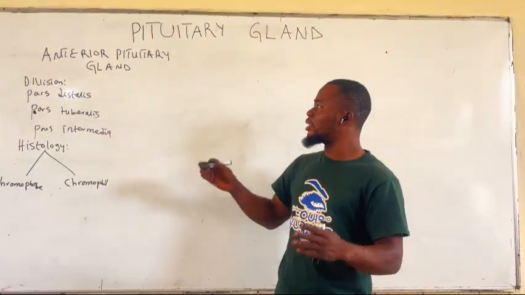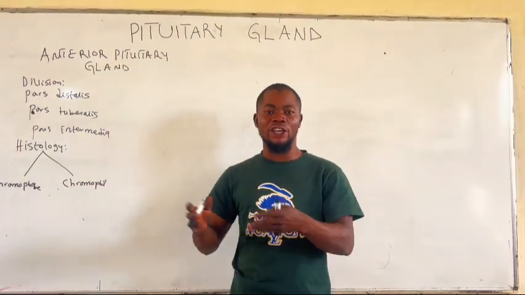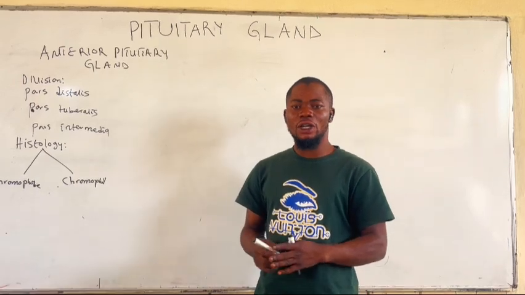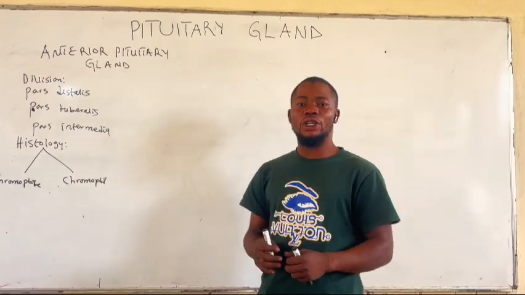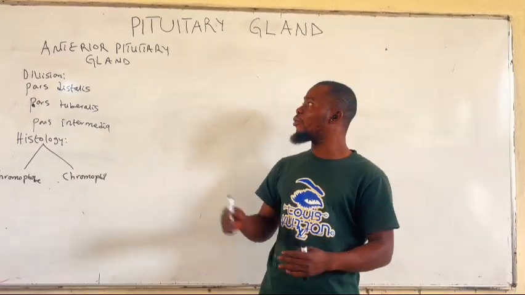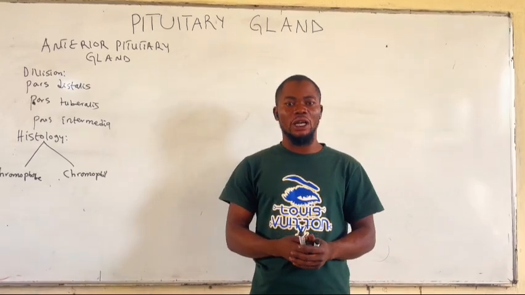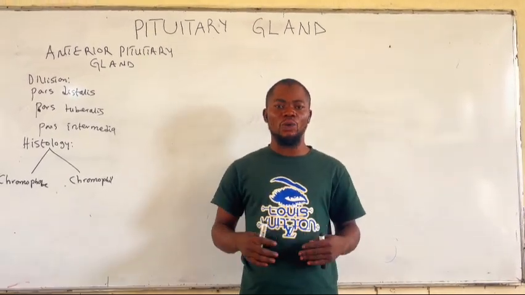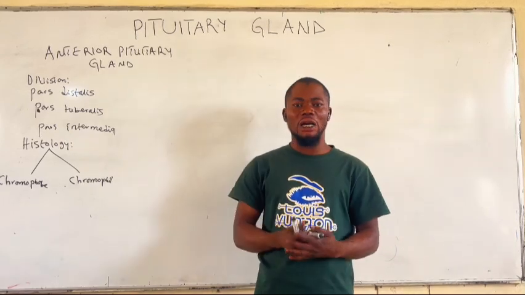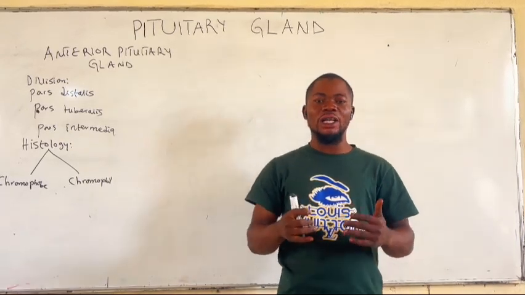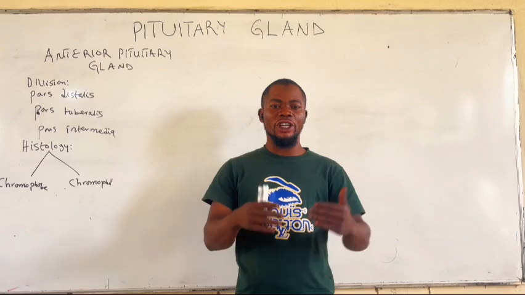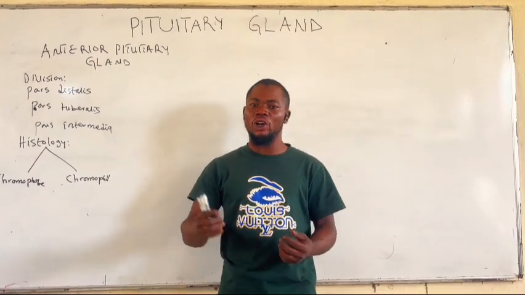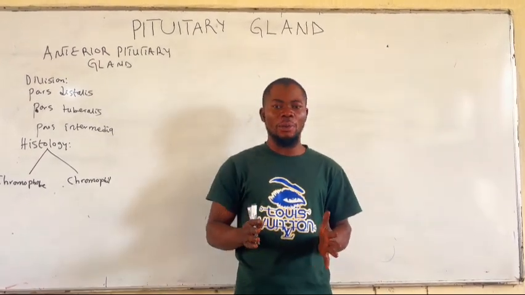After knowing the different types of cells that we have in the anterior pituitary gland, up next is the regulation of the secretion of anterior pituitary gland. As we have already said, pituitary gland is being regulated by hypothalamus. Now, the hypothalamus is the one that is secreting either releasing or inhibitory substances, which will control the anterior pituitary gland.